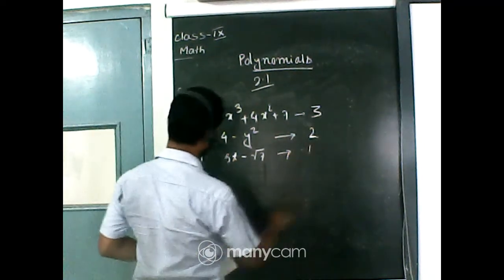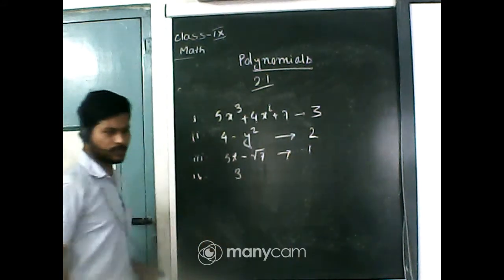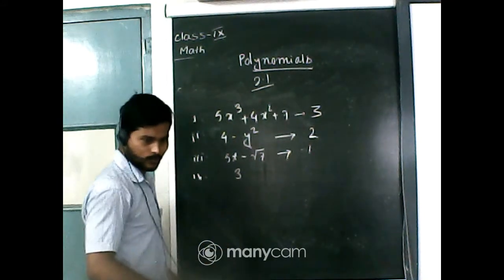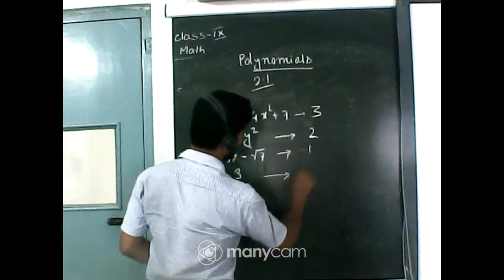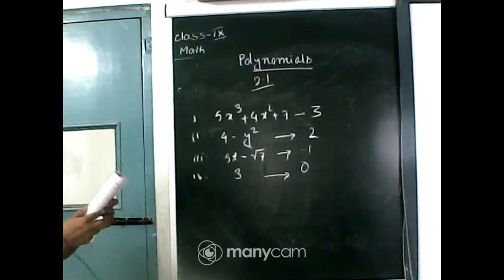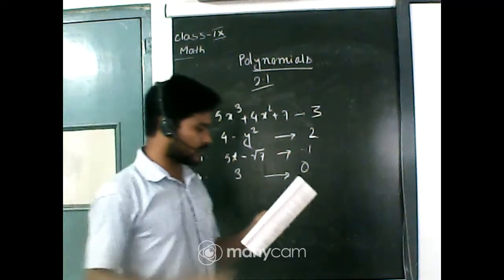Okay, very good. And the last question is 4. 3. Only one term, 3. Degree of the polynomial is 0. Yes, degree of the polynomial is 0. Okay. Now next question.